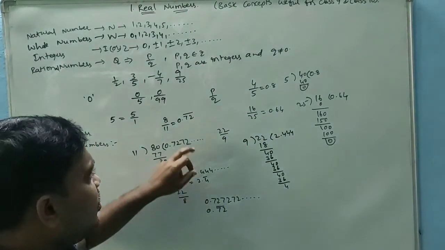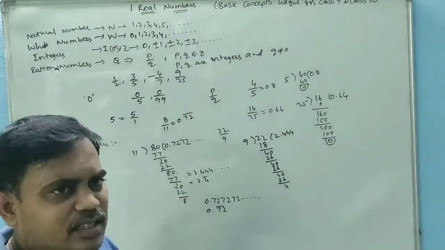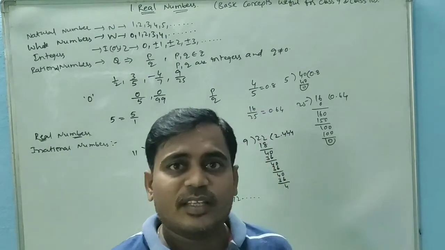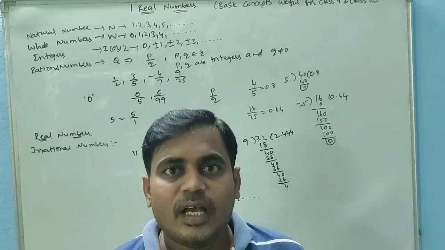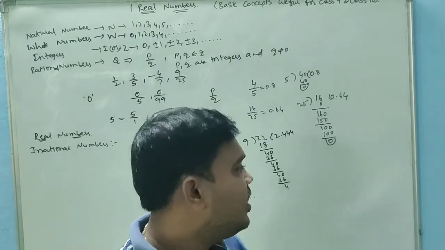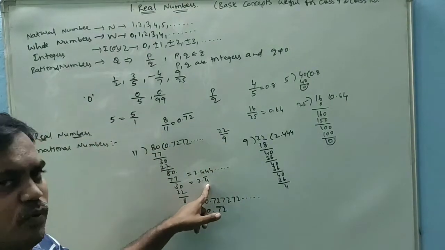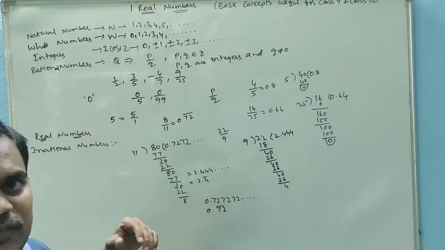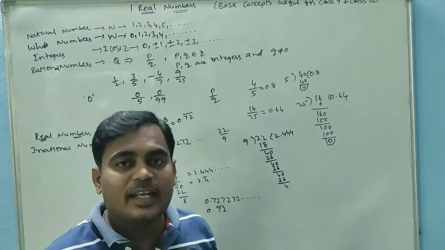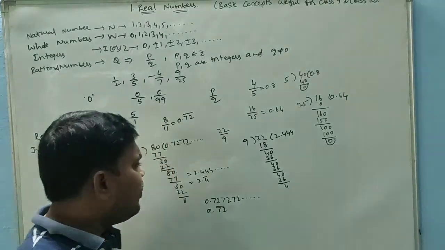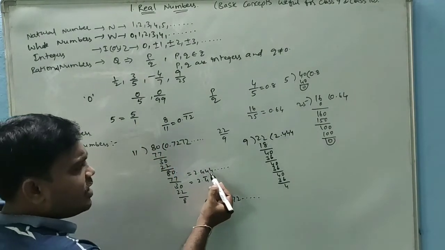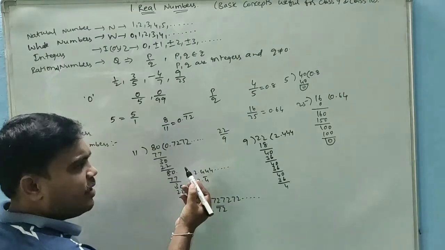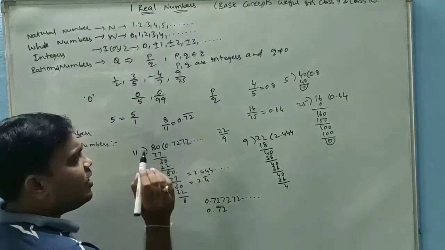The part which is repeated is called the period. So here the period of this one is 4, the period of this one is 72. The number of digits in the period is called periodicity. If you observe how many digits are repeating, only one digit, 4, is repeating, so the periodicity is equal to 1.